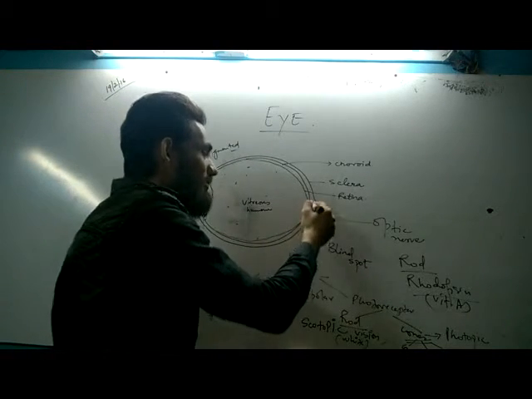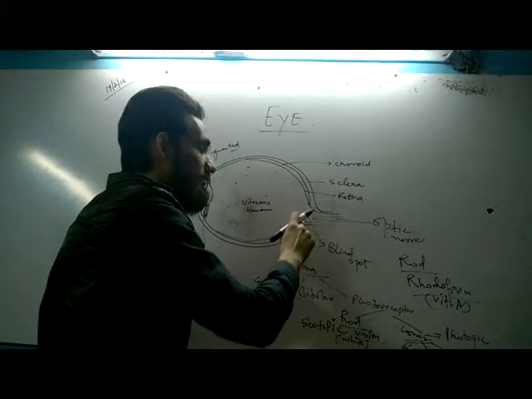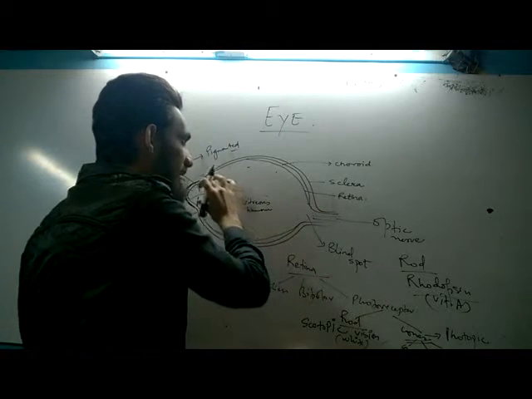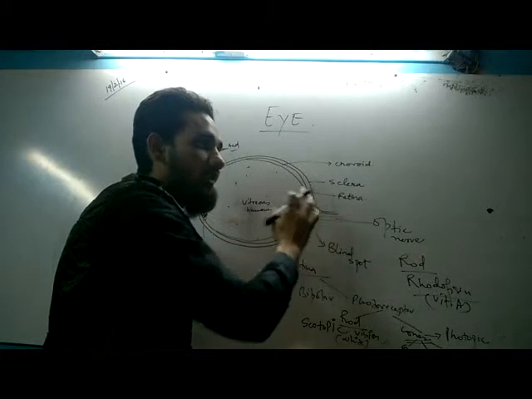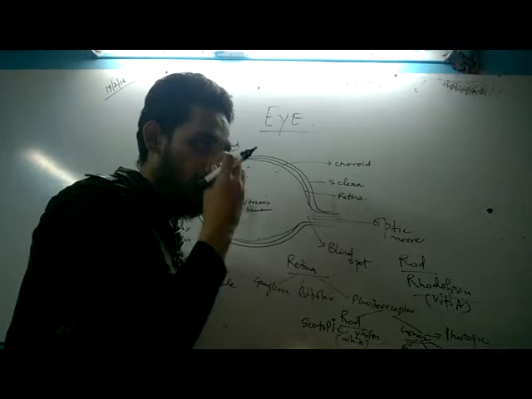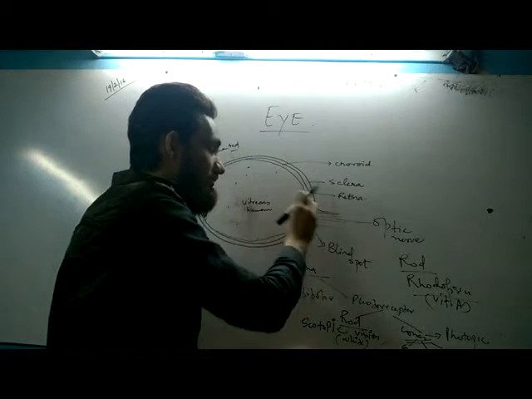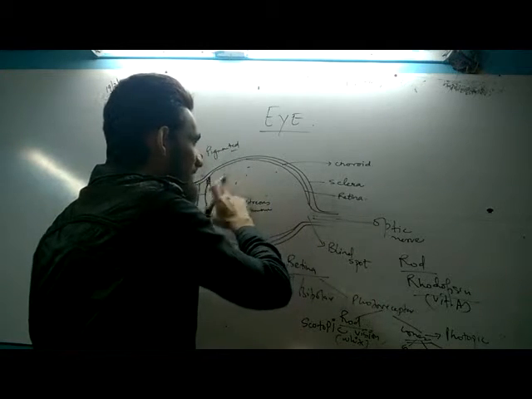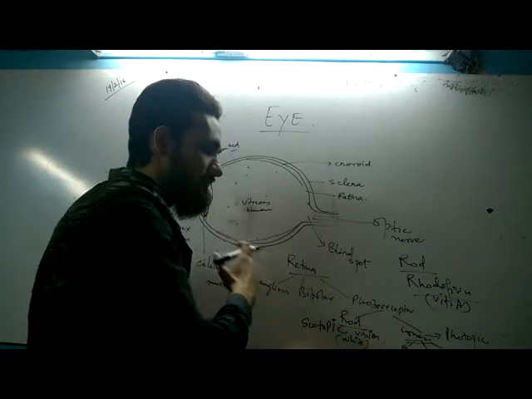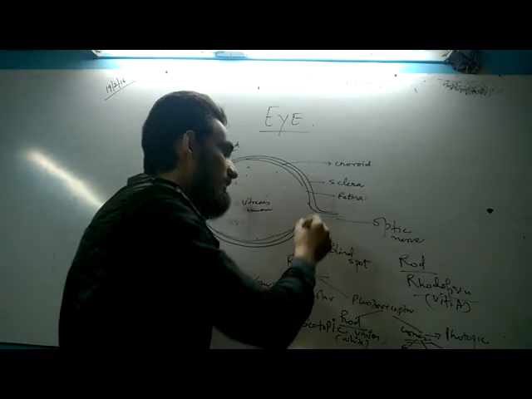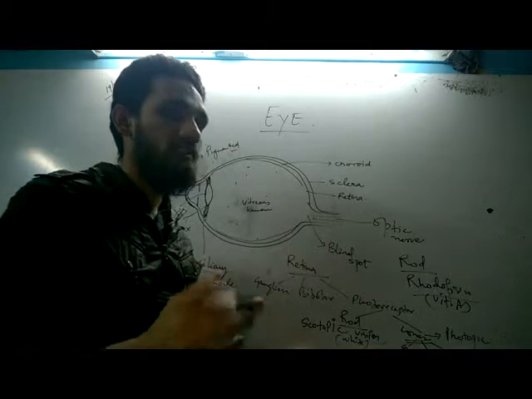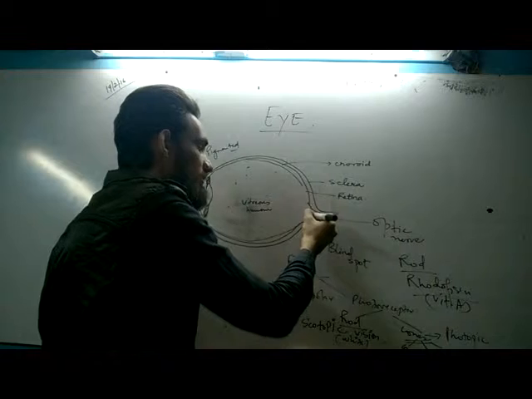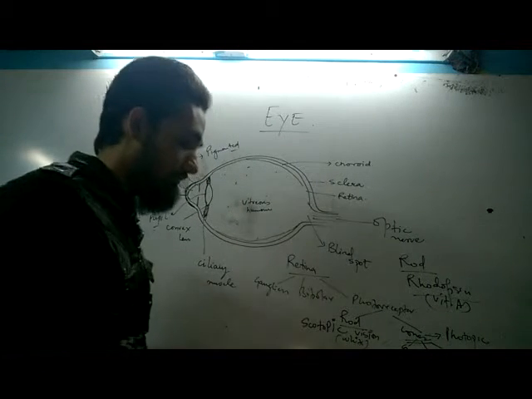Now here in the blind spot there is no retina. No retina is here, so no rod cells, no cone cells. So that is why if any light falls on this blind spot, you will not be able to see the image of that object. The light has to come on the retina so that you can see. So the blind spot is that spot at which there is no vision.